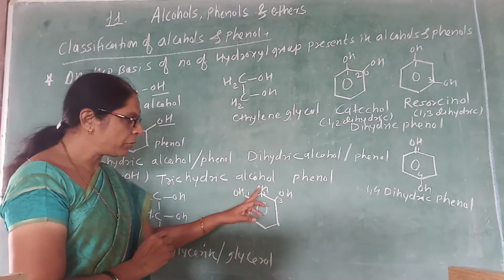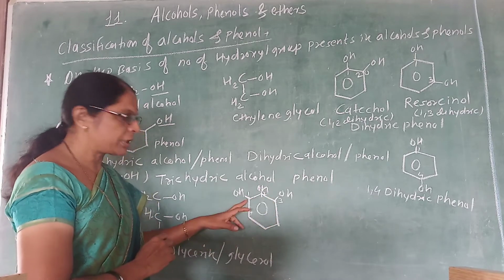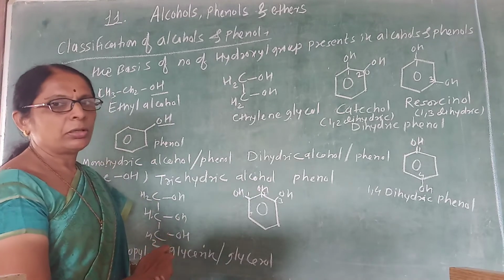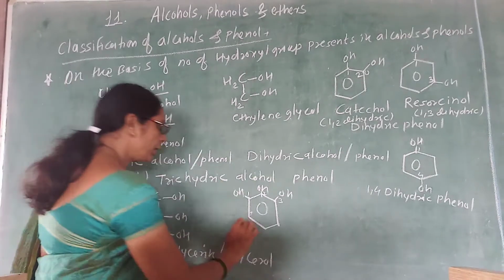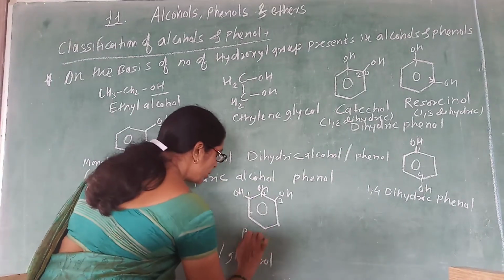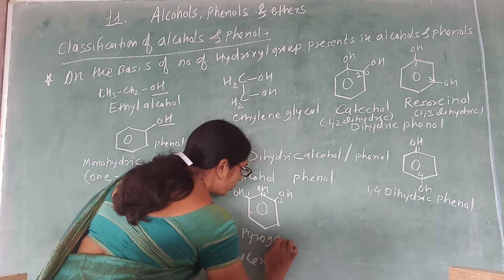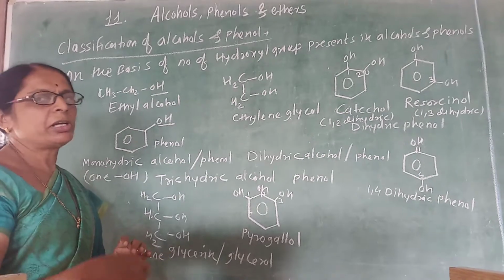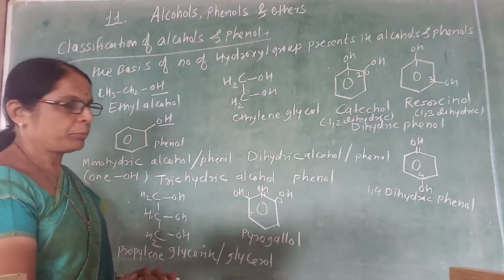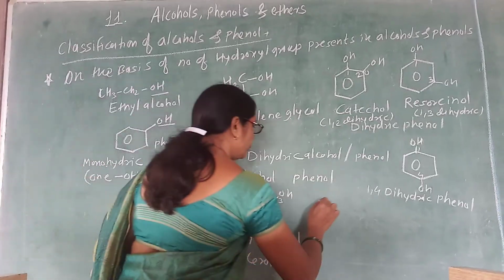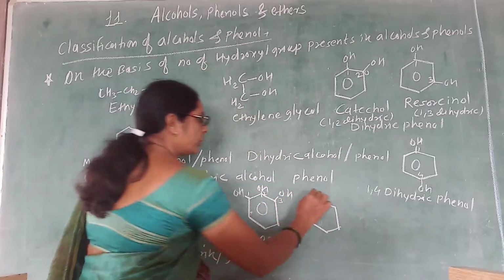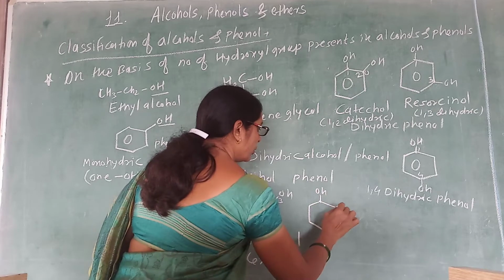Remember, we are not giving numbers 1, 2, 3, 4, 5, 6. It has the nearest, lowest locant number, 1, 2, 3. Then it is called pyrogallol. Remember, we will consider its IUPAC name later on. So remember its special name, pyrogallol. Like this way, you can consider the trihydric alcohol.